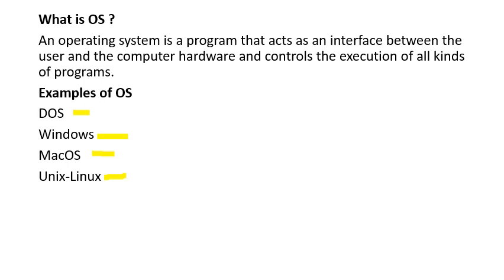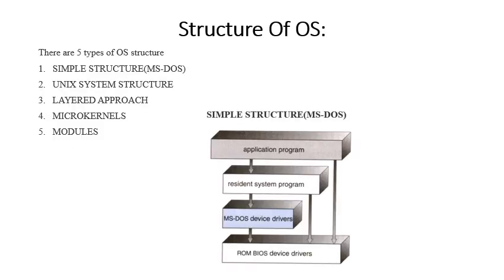It has its source code. The text of the program is freely distributed, which means it is not dependent and supports independent platforms. The source code, the program, is free. A worldwide community of users works to improve Linux. So these are the examples of the operating system, and next we are going to see the structure of operating system.